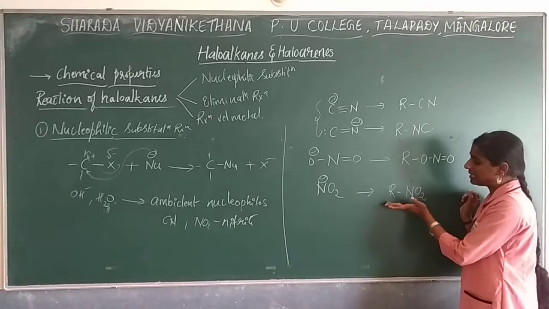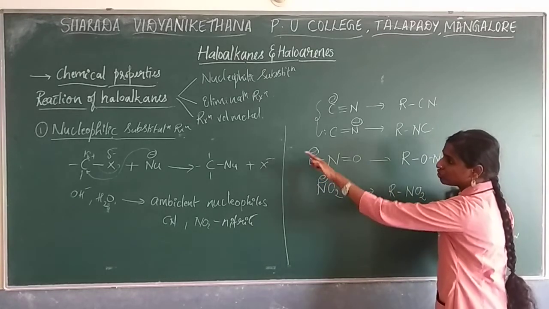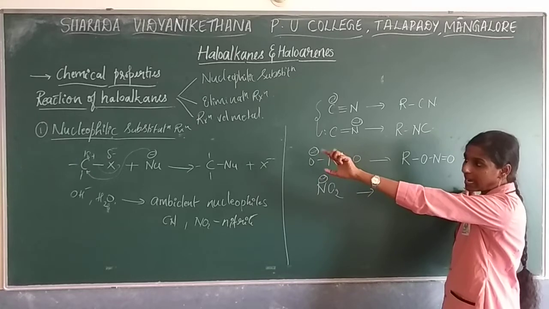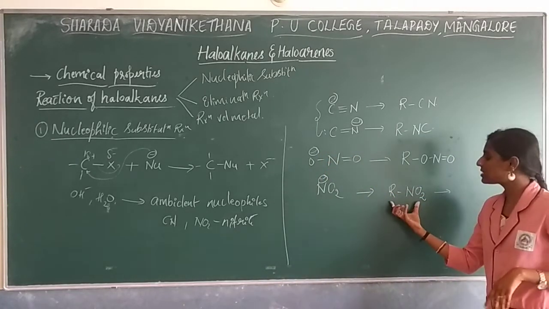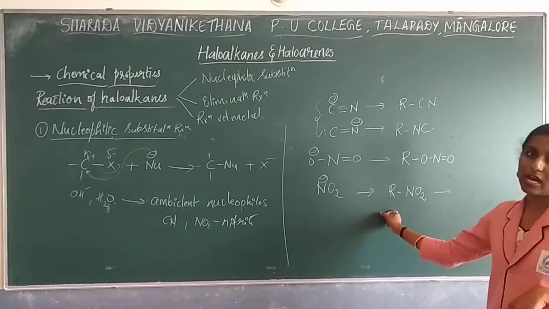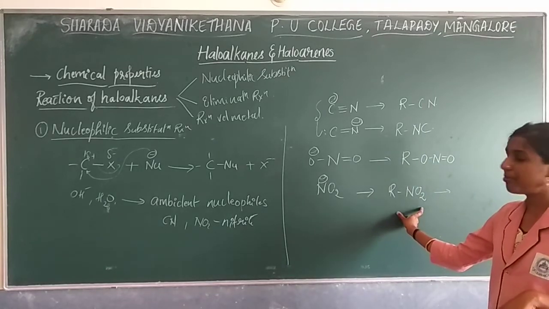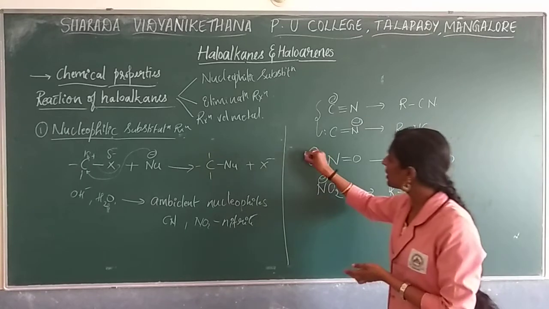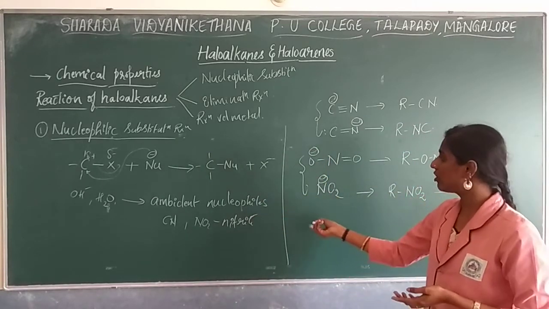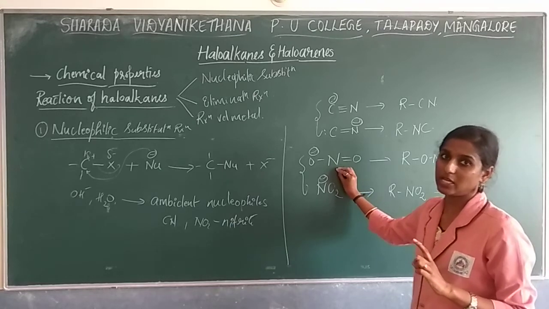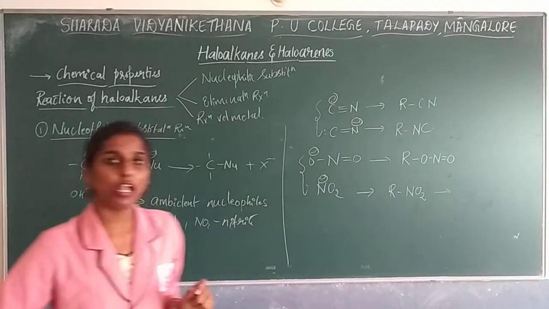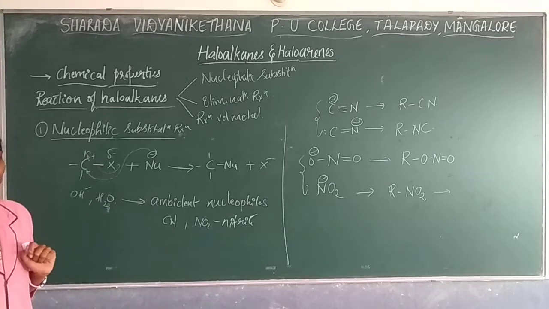Nucleophilic substitution will take place with this form. Nitrogen will get attached to your carbon and the halide group will be removed. This kind of structure is nothing but nitroalkane formation as a product. So this kind of group will be considered an ambident nucleophile. Two nucleophilic sites can be seen over here. For that reason, we call it an ambident nucleophile.